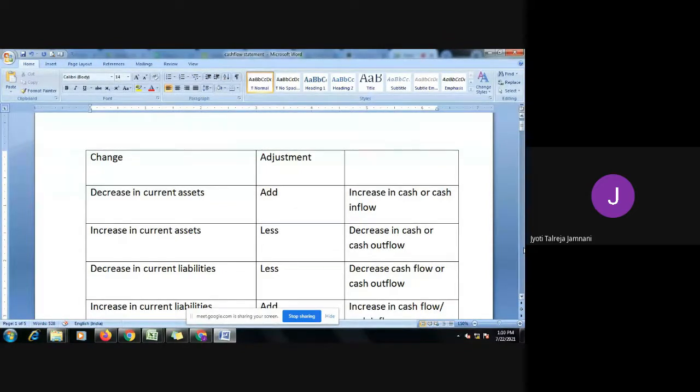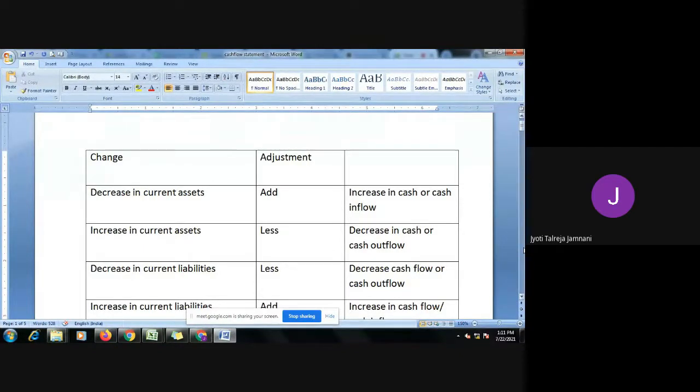And last is the cash flow from financing activities. In cash flow from financing activities, we focus more on long-term liabilities like capital, preference share capital, debenture, long-term bank loan. All these are long-term liabilities. So whether we have cash inflow or outflow from these liabilities, we record it in cash flow from financing activity.